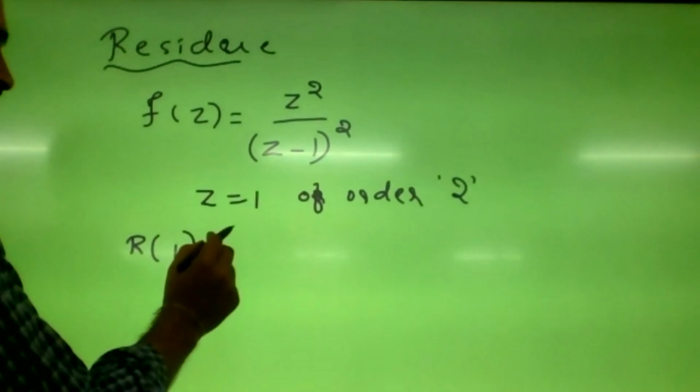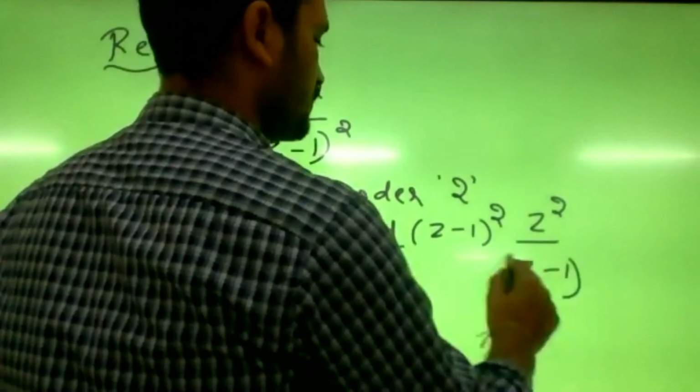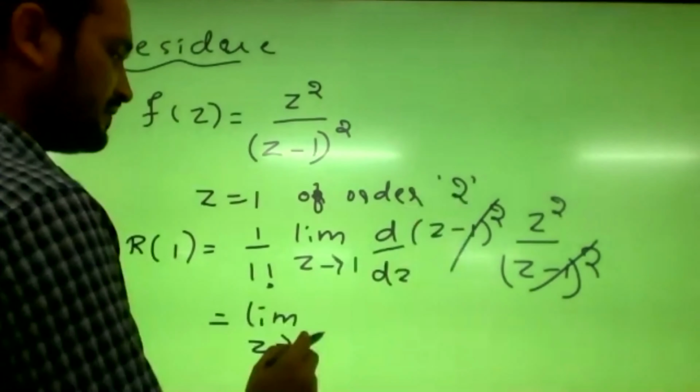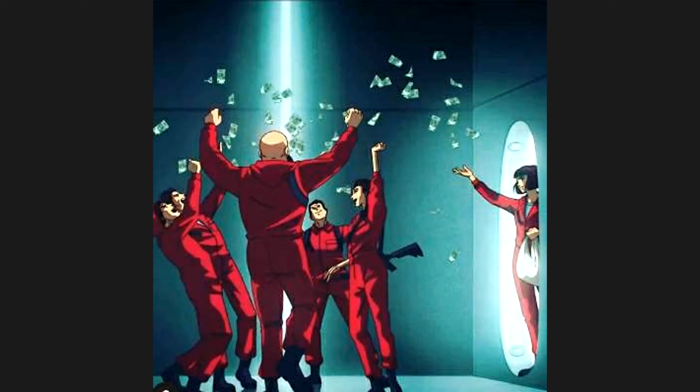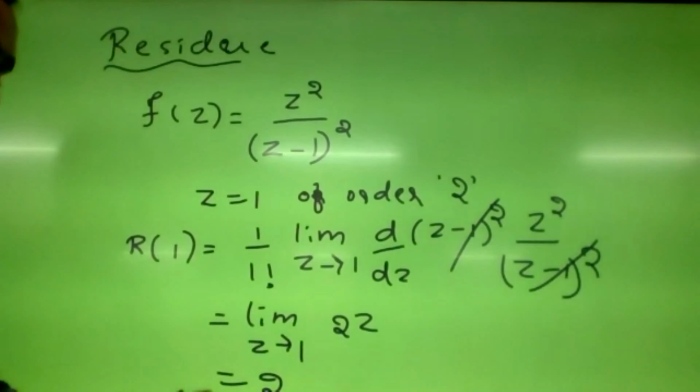Multiply (z minus 1) whole square with the function z square by (z minus 1) whole square, so this gets cancelled. The remaining thing you differentiate: the derivative of z square is 2z, and as z tends to 1 it becomes 2. So the residue at the pole z equals 1 of order 2 is 2.